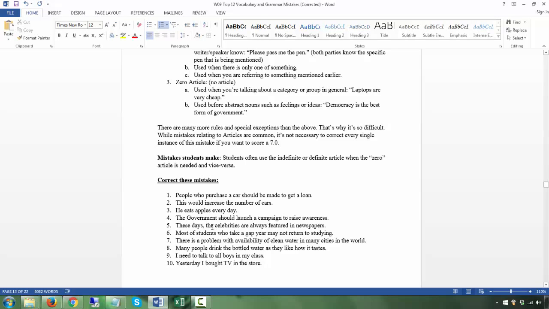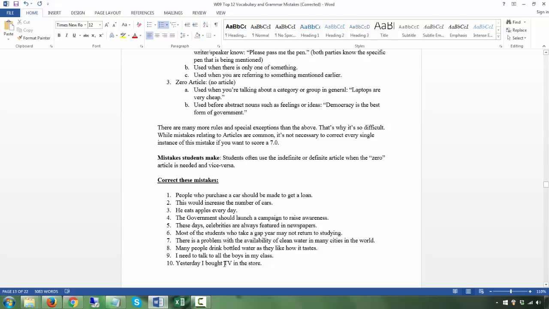These days, celebrities, not the celebrities, just in general: celebrities are always featured in newspapers. Most students who take a gap year may not return to studying. There's a problem with the availability of clean water in many cities in the world. Many people drink bottled water, just in general, not talking about any specific kind. I need to talk to all the boys. Normally you have all the boys.